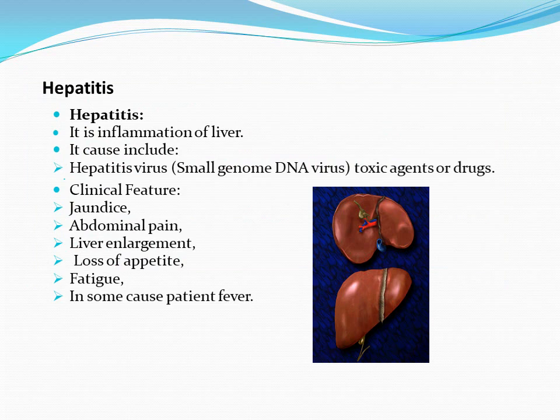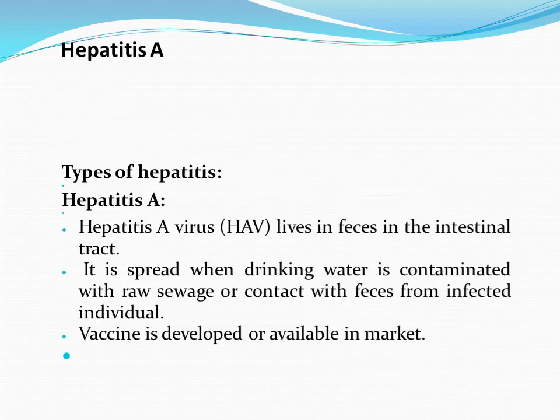Hepatitis is comprised of two words. Hepa means liver, itis means inflammation. It means inflammation of the liver is known as hepatitis. Its etiology, it means the cause of hepatitis, is small genome DNA viruses. Some toxic agents or drugs are also the cause of hepatitis. Clinical features, meaning symptoms of hepatitis, are jaundice, abdominal pain, liver enlargement, it means hepatomegaly. Hepato means liver, megaly means enlargement. Loss of appetite, fatigue. In some cases patients have fever also.